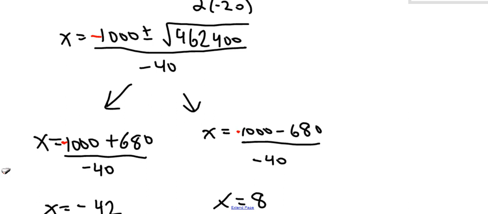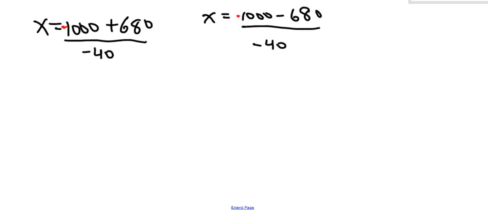So I really hope that as I was doing this, you were thinking, oh no, she's wrong. And you didn't give up on me, because it's just as important as doing math correctly is being able to recognize your mistakes. So here, this time I get positive 8, and let me just verify 1,680. Yep, here I get positive 42. So those make more sense.